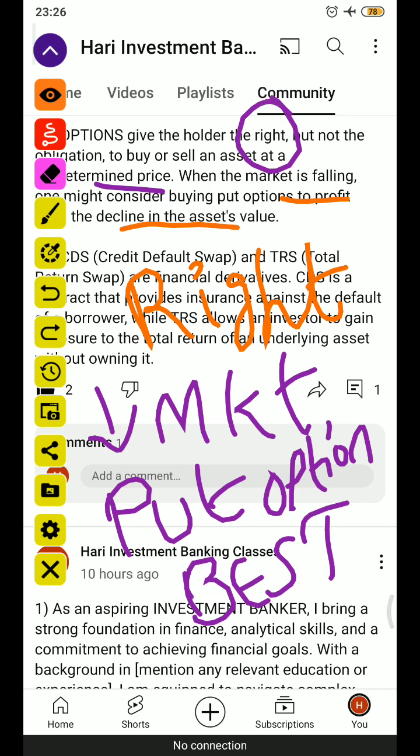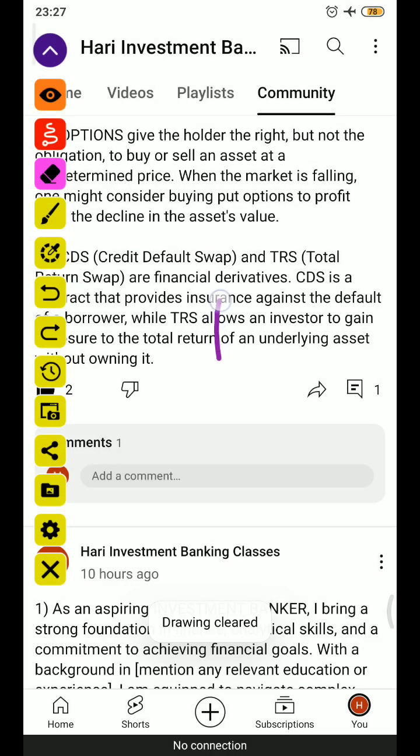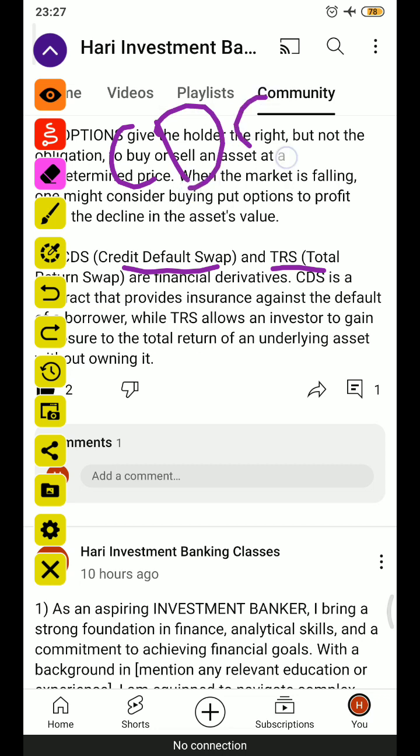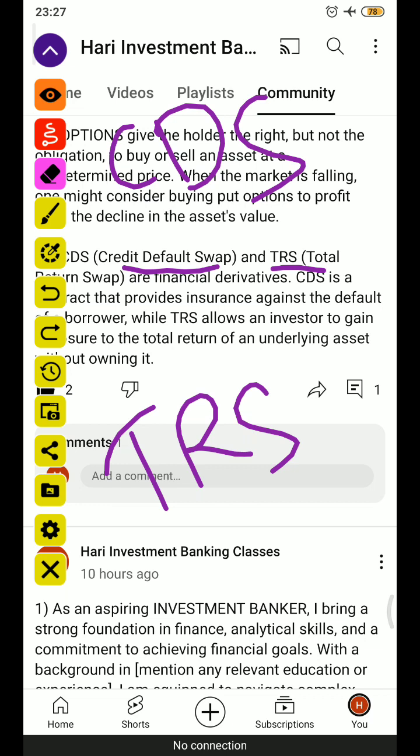Next, what are CDS and TRS? CDS means credit default swap, and TRS is total return swap. Both are financial derivatives. CDS means credit default swaps, TRS means total return swaps. Swap means what? Exchanging, meaning fixed rate to floating rate, or floating rate to fixed rate. That exchange is known as a swap. So credit default swap and total return swap are both financial derivatives.